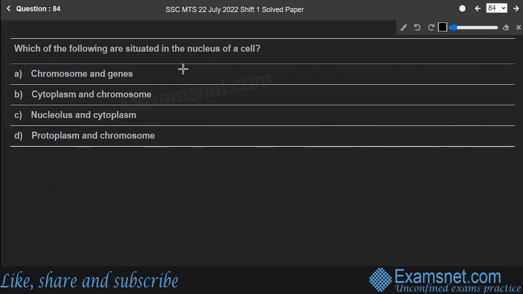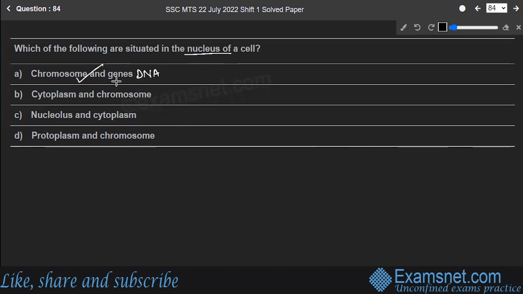Which of the following are situated in the nucleus of the cell? Chromosomes and genes, cytoplasm and chromosome, nucleolus and cytoplasm, or protoplasm and chromosome? Well, chromosome and genes, they are situated in the nucleus of the cell. Genes are the segments of DNA. Genes contain the code for specific protein that functions in one or more types of the cell of the body.